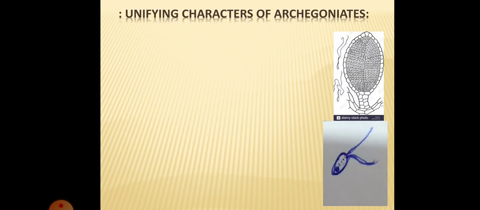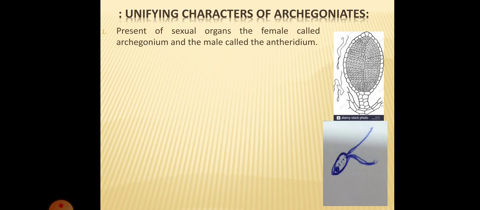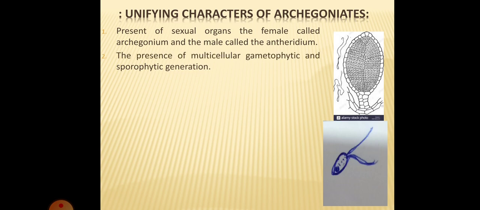Coming to the unifying characters of the archegoniates. Unifying character means which unites. The archegonium is the female reproductive organ, and the antheridium is the male reproductive organ. The presence of multicellular gametophytic and sporophytic generations is another unifying character. Unifying means the characters which are uniform.